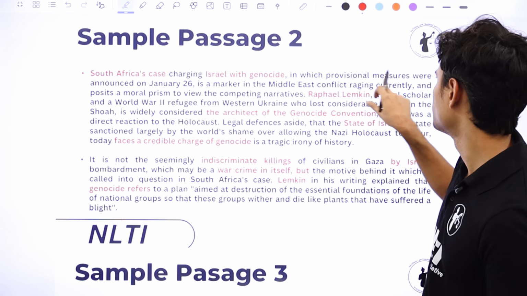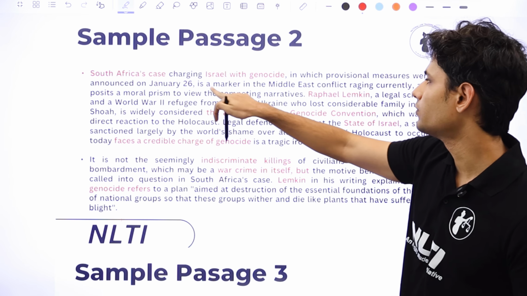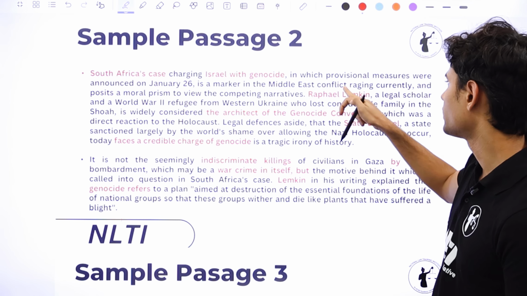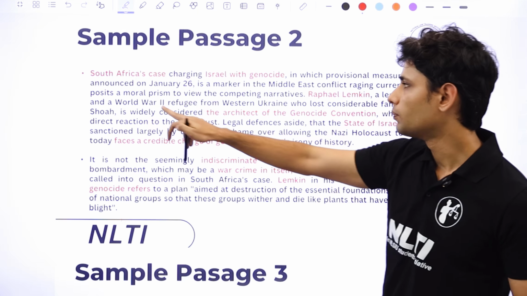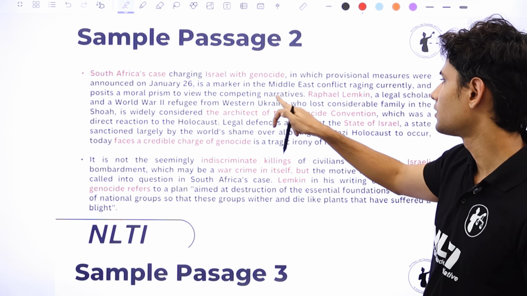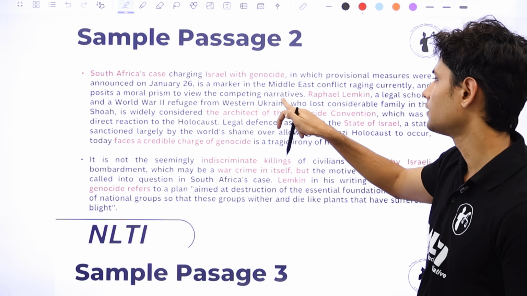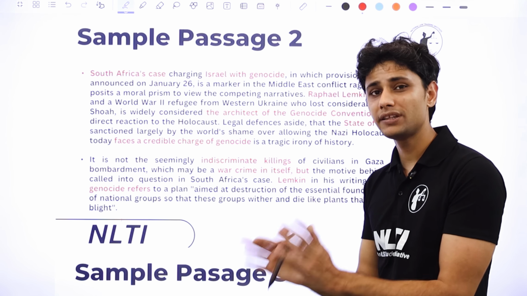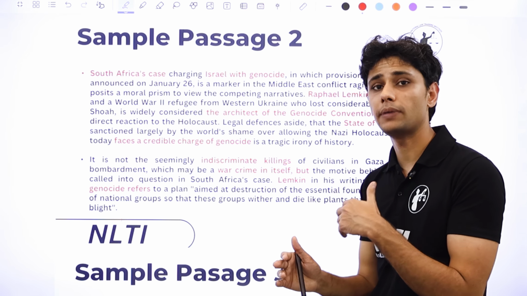So things like "in which provisional measures were announced on January 26, blah, blah, blah" is a marker of Middle East conflict. Maybe for Middle East conflict you can underline "raging currently." "Posits a moral prism to the viewpoint, to the competing narratives." All these things are descriptive. They're describing something, but they're not very important for us to understand what the passage is saying.